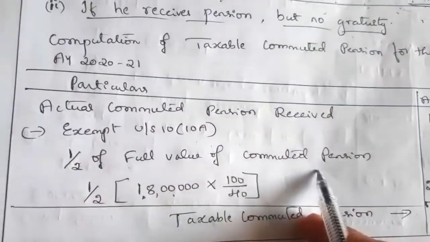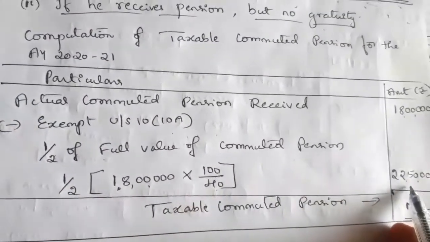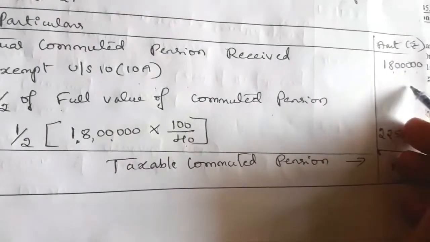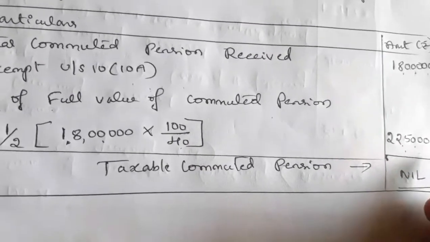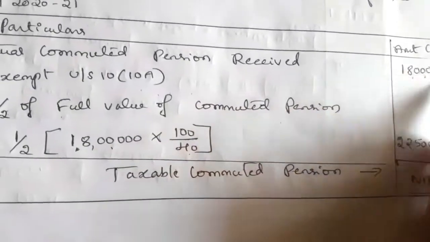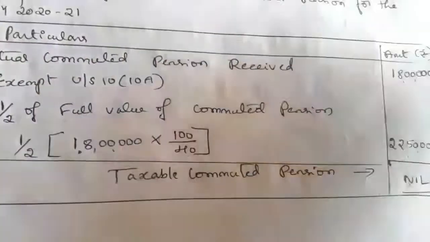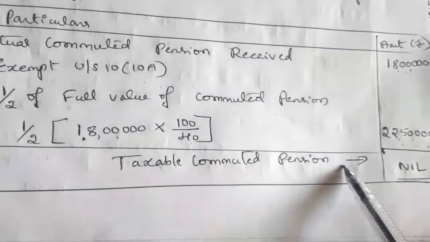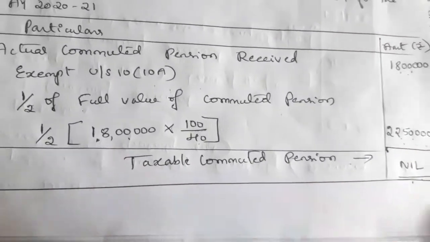Half of full value of commuted pension, that is 1/2 into 18 lakh into 100 by 40, that is 22 lakh 50,000. Actually he received commuted pension of 18 lakh, but his exemption is 22 lakh 50,000. He can claim exemption up to 22 lakh 50,000, which means the amount he received as commuted pension is fully exempt. So the taxable commuted pension is nil. There is no commuted pension to pay tax on.